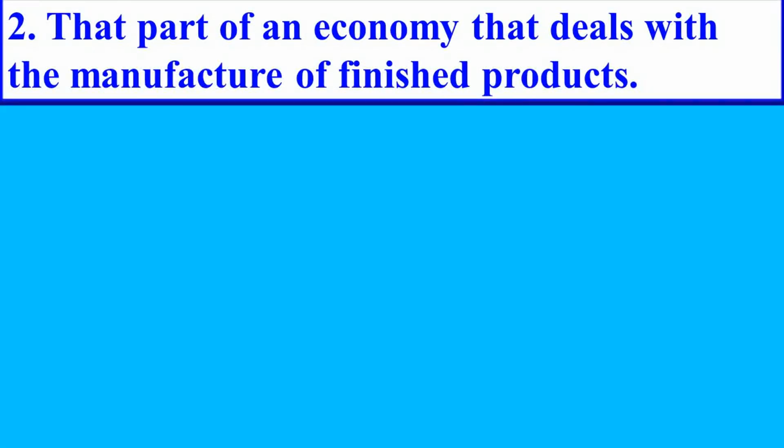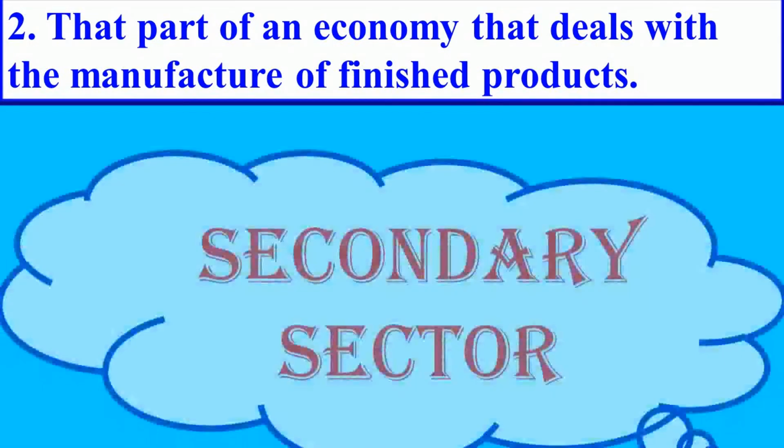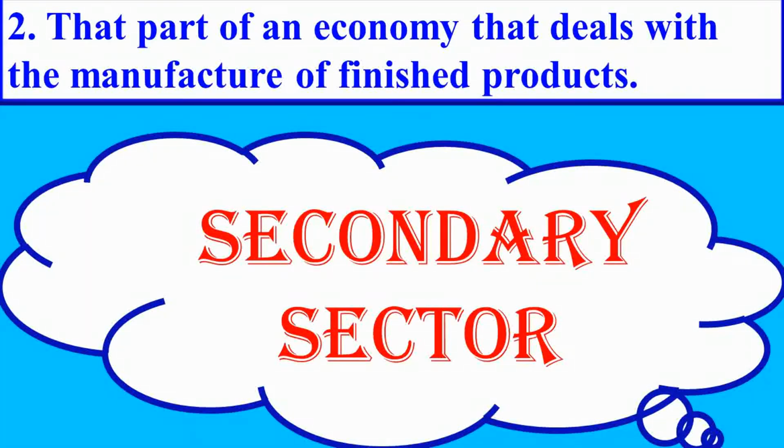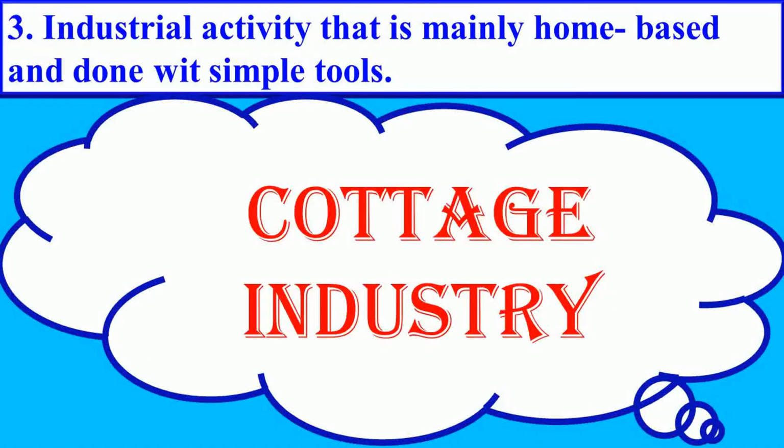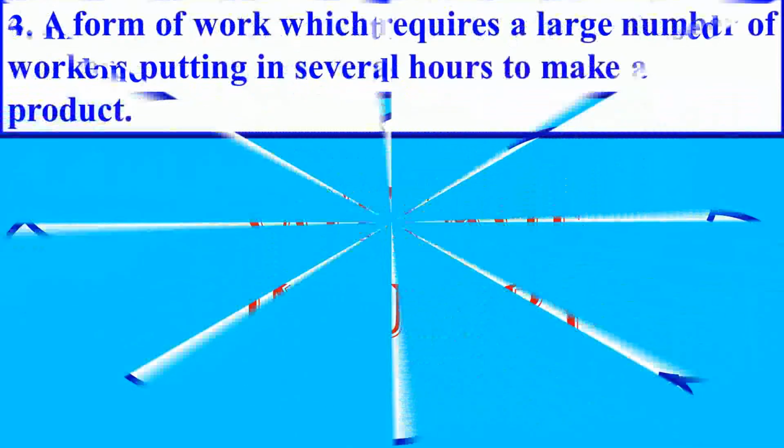That part of an economy that deals with the manufacture of finished products. Answer is secondary sector. Next question. Industrial activity that is mainly home based and done with simple tools. Answer is cottage. Next question.